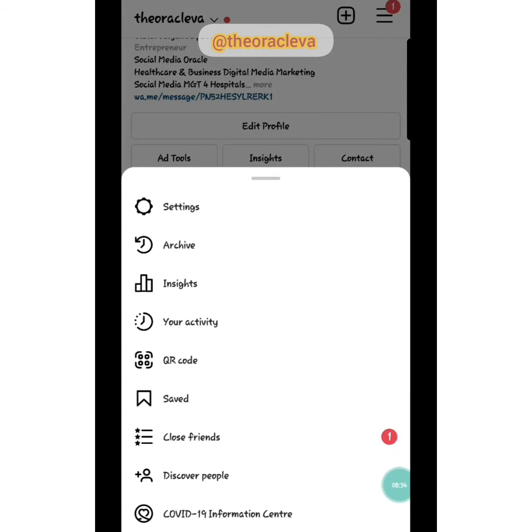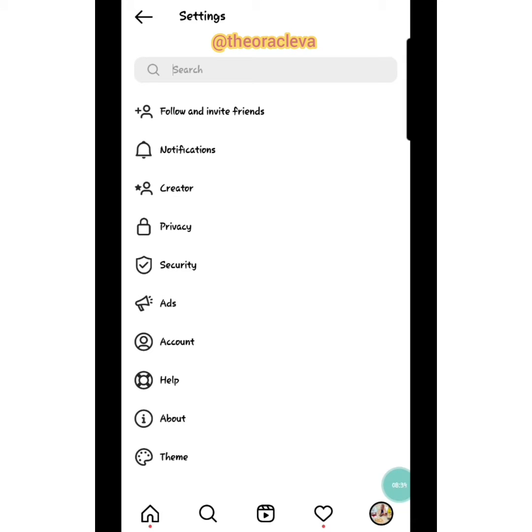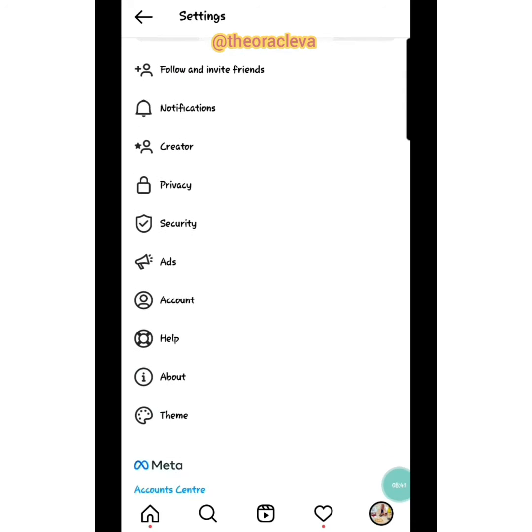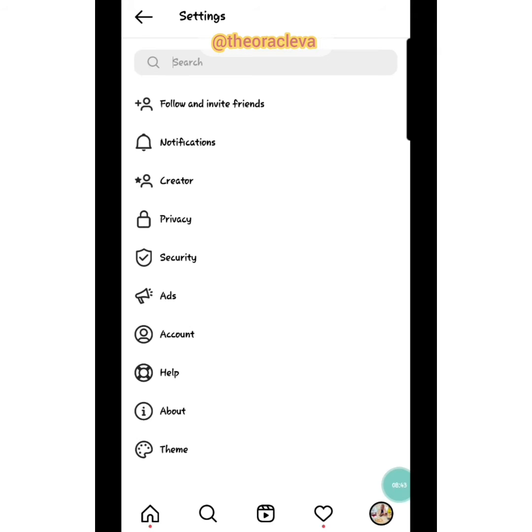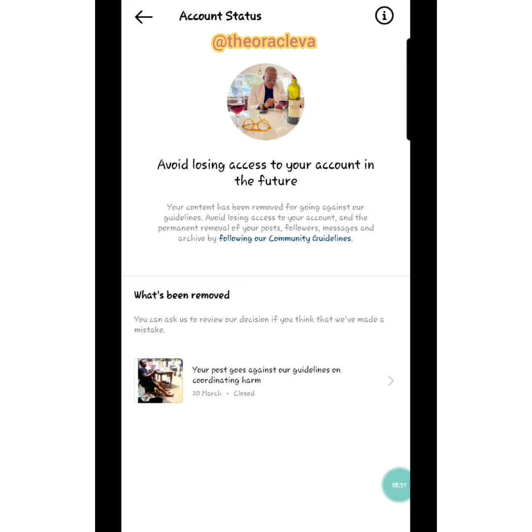We go here, next video, settings. Under settings, we'll go into accounts. So under accounts, we're going to go to account status. Now here, account status, Instagram says it shows you what is happening to your account, right?